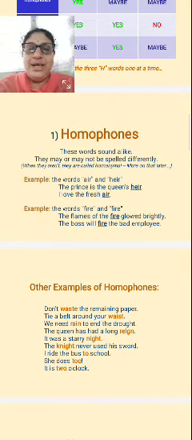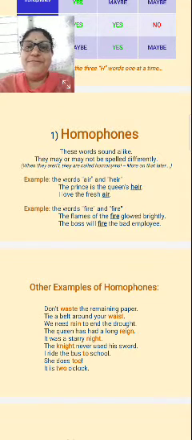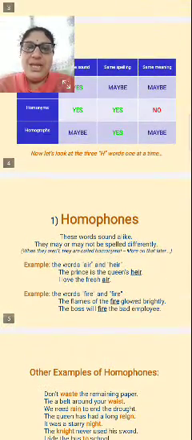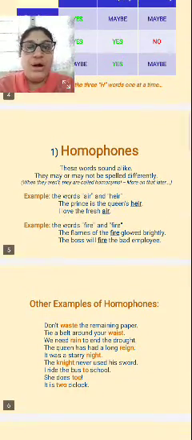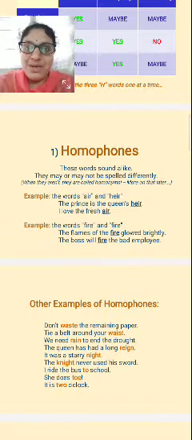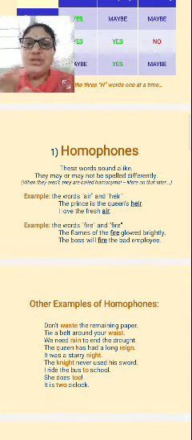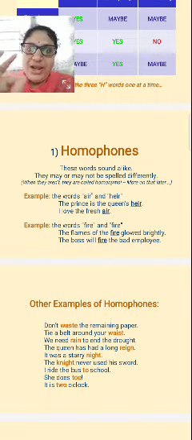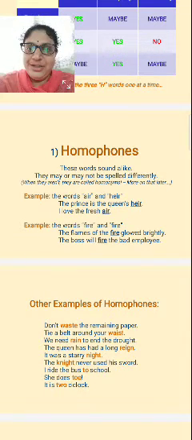See the examples here. The prince is the queen's heir. I love the fresh air. So here, what is the homophone? The meaning is not the same, the meaning is different and the spelling is also different, but the pronunciation is the same.